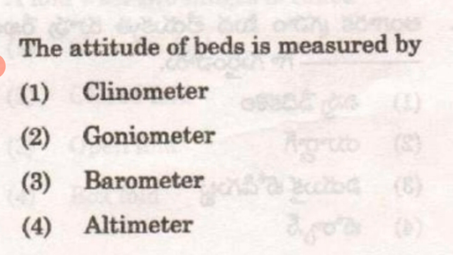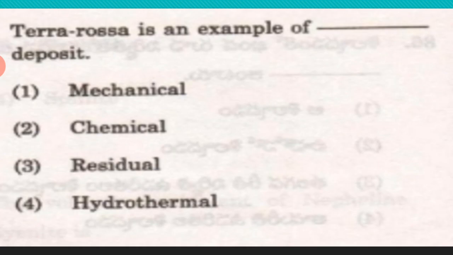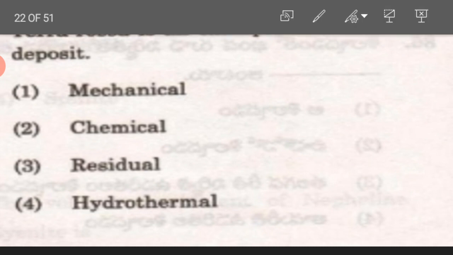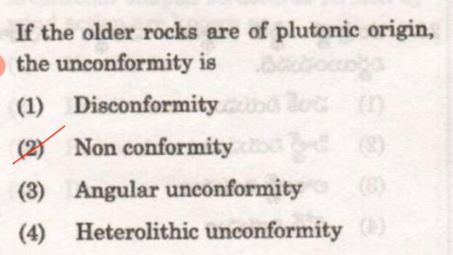The attitude of beds is measured by a goniometer. These are all BSc level questions. Terra rossa is an example of residual deposit. If the older rocks are of plutonic origin, the unconformity is non-conformity.